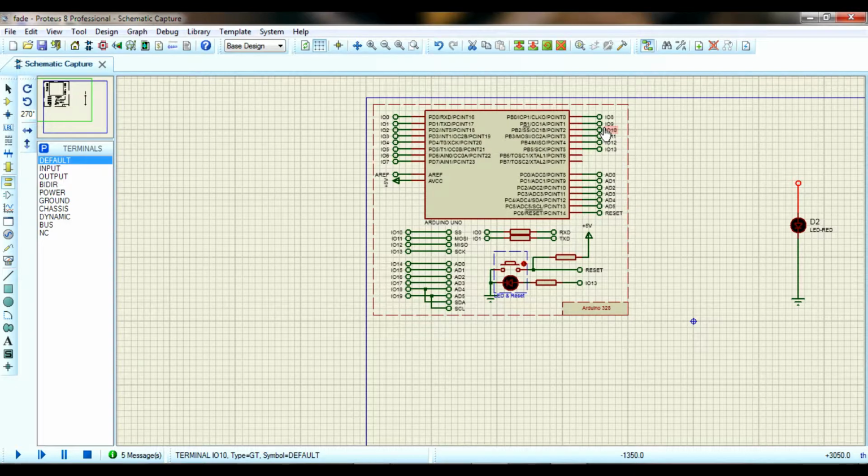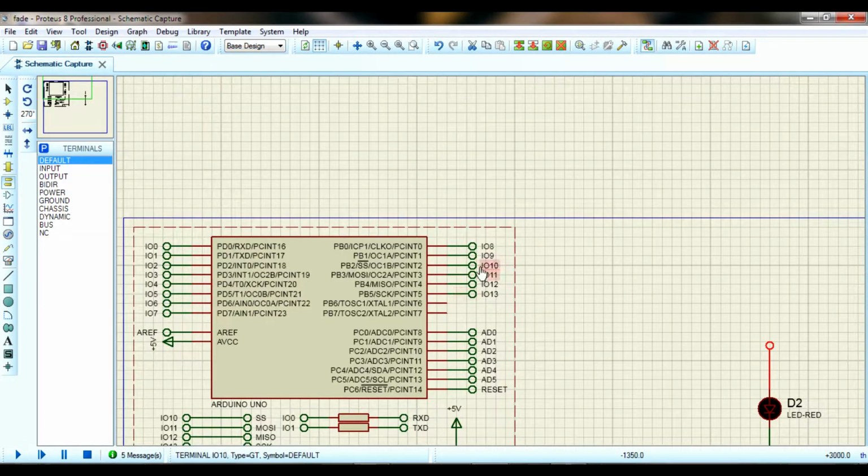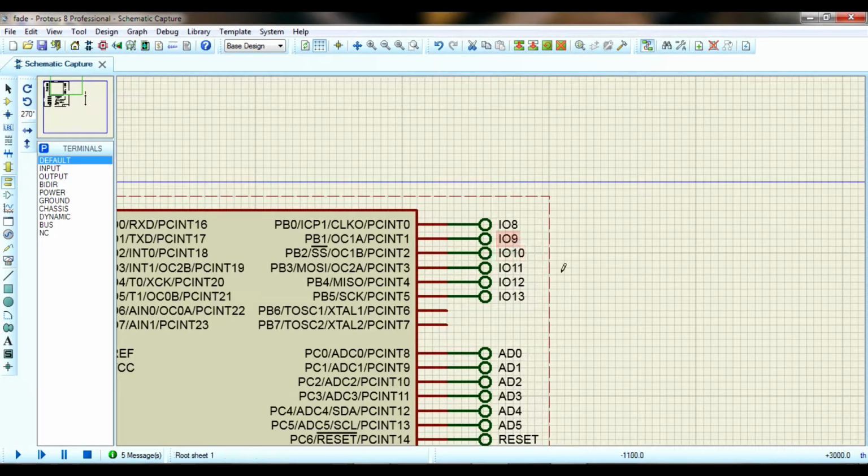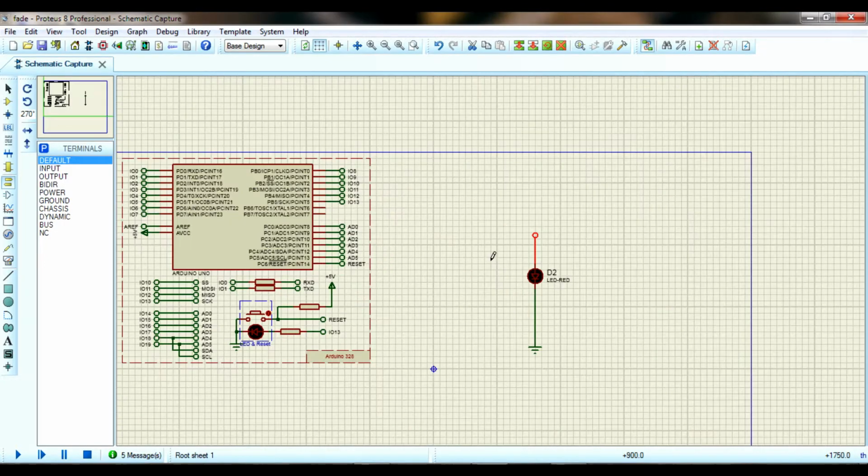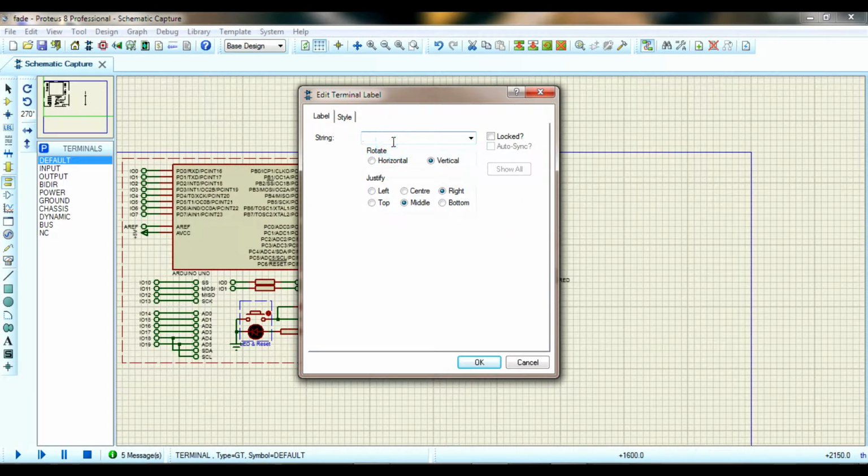So totally 6 pins are PWM enabled pins. So you can use any one of these pins to generate a PWM signal. In my case, I am going to take output from the 9th pin. So here see, in that 9th pin it shows IO 9, that is input and output 9. Double click on the pin and type the same, that is IO 9.